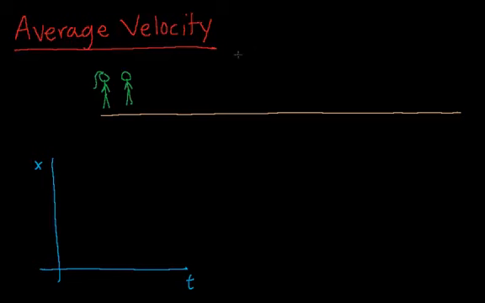As we learned in the previous video, average velocity is defined as the total change in displacement over the total change in time. Now, say we have Forrest Gump and his friend Jenny, and they have stopped to smell the roses. So here are the roses.